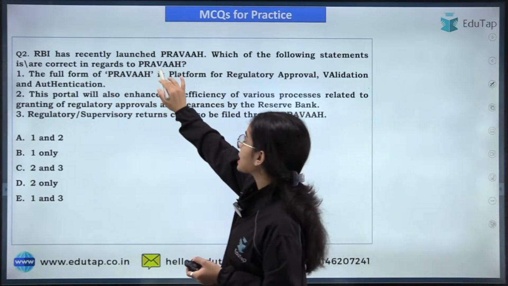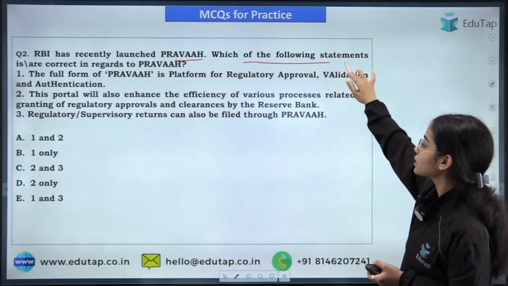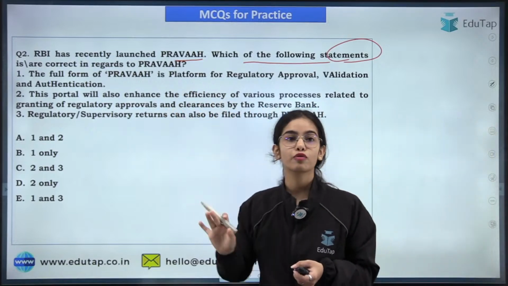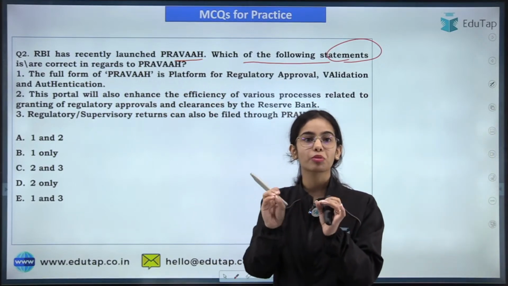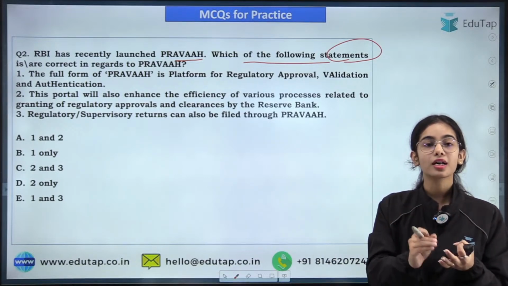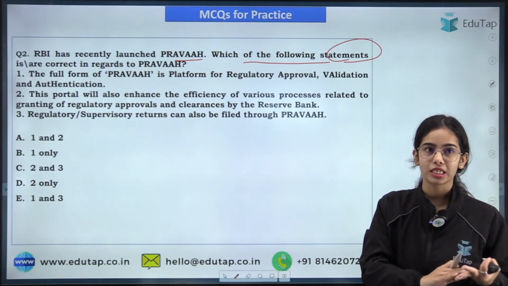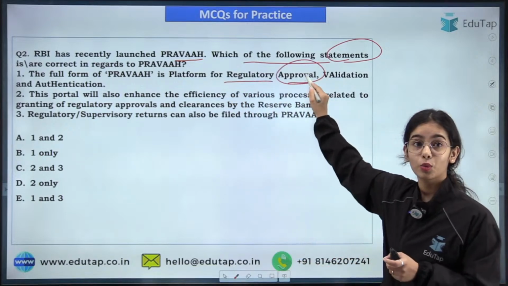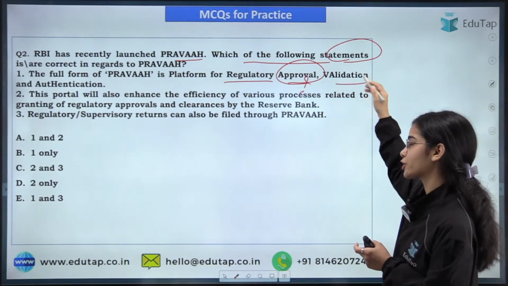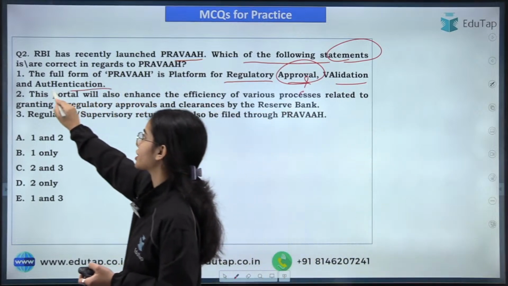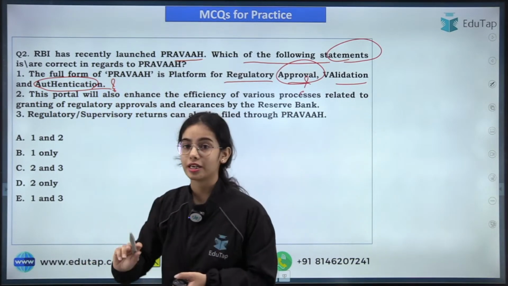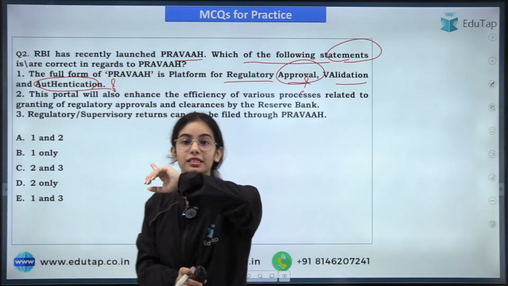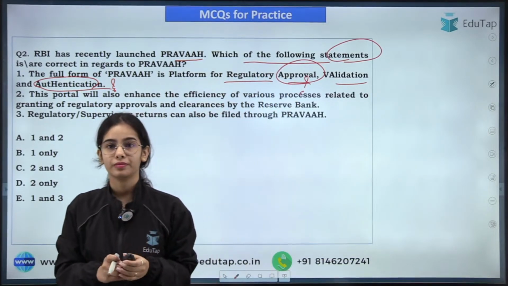Now, the RBI has recently launched PRAVAAH. Which of the following statements is or are correct in regards to PRAVAAH? So, first of all, what is the full form of PRAVAAH? Because directly from the full forms, questions have been asked in the examination in previous years. So, it is the platform for regulatory, what is here? Tell me. Validation, that is correct, and authentication. Rather than authentication, what is here? Tell me that instead of approval, what should be here, and instead of authentication, what should be there?